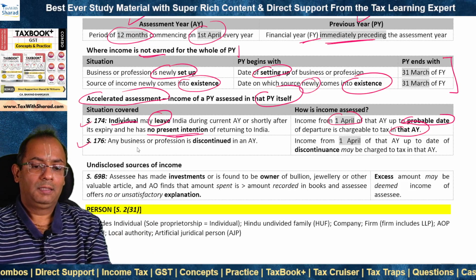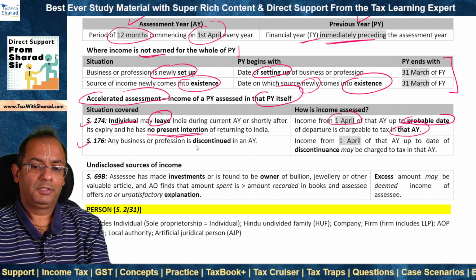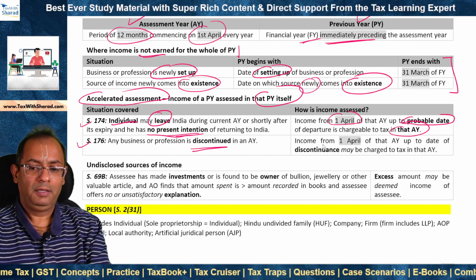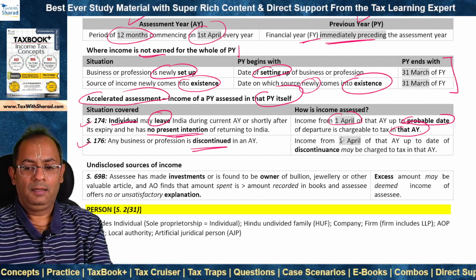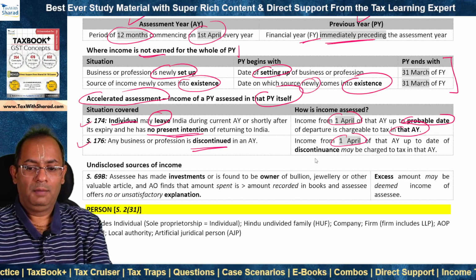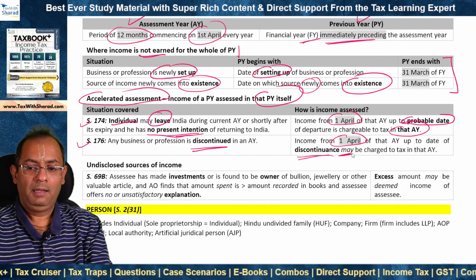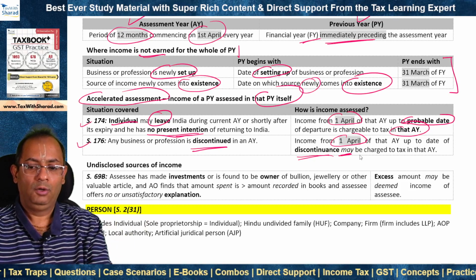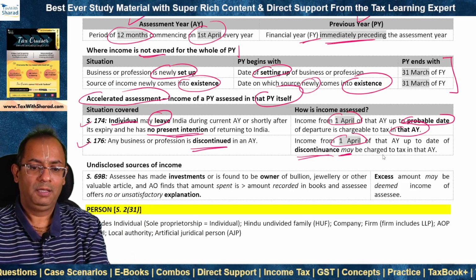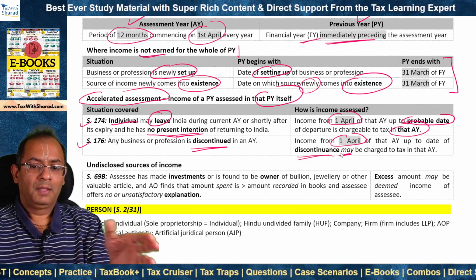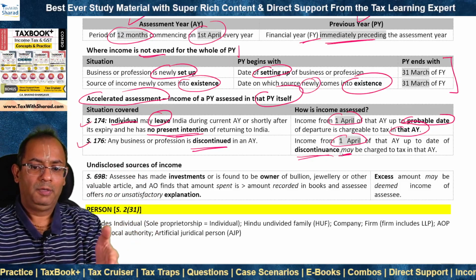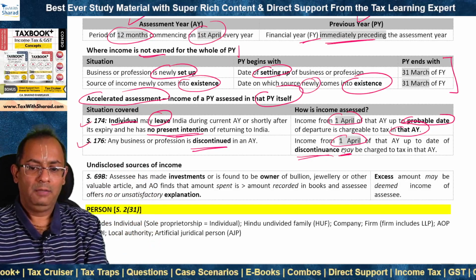Section 176 covers a situation where any business or profession is discontinued in an assessment year. In such case, income from 1st April of that year up to the date of discontinuance may be charged. So it is in the discretion of the AO, may be charged to tax in that assessment year. On top of this, the regular assessment in that assessment year, of course, happens for the previous year which precedes such year.